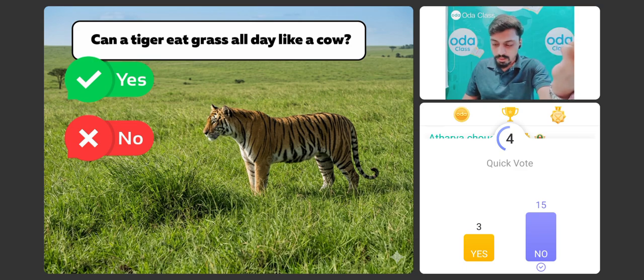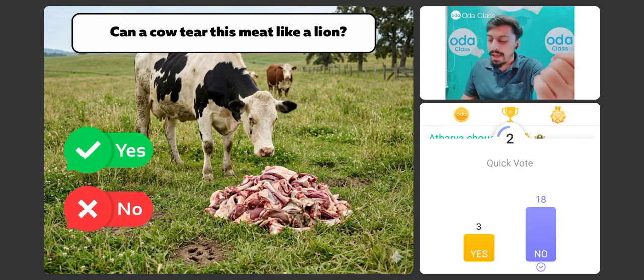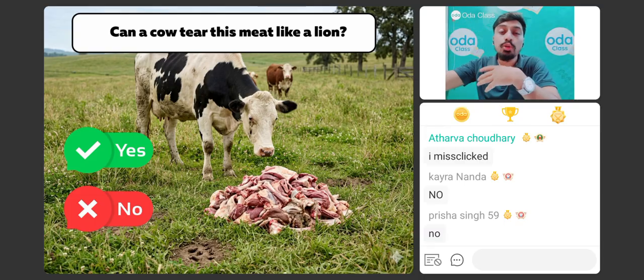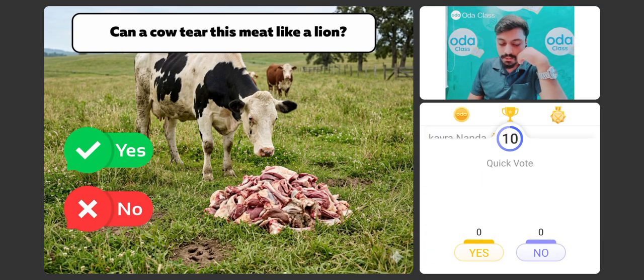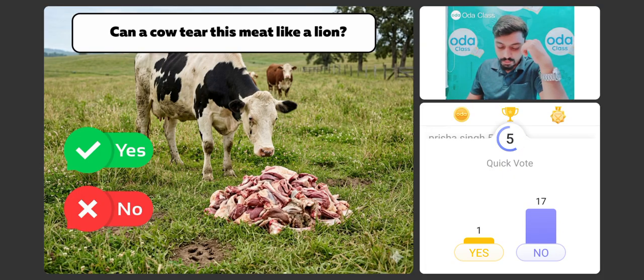Okay, चलो कोई बात नहीं. Imagine if we are giving a huge amount of meat to the cow. कुछ ऐसा करते हैं हम. We are giving a huge amount of meat to the cow. So can this cow eat it? Yes or no? No. Of course not. Never. कभी नहीं. So sad cow.